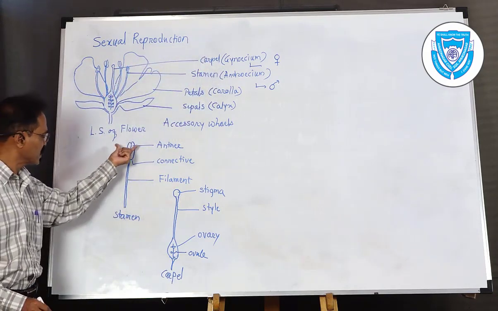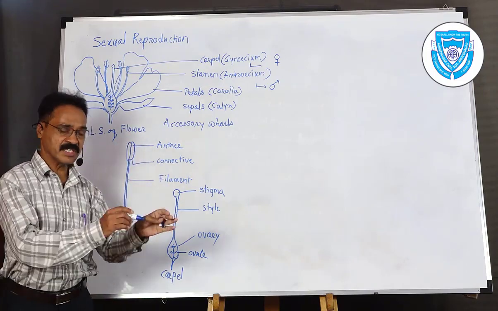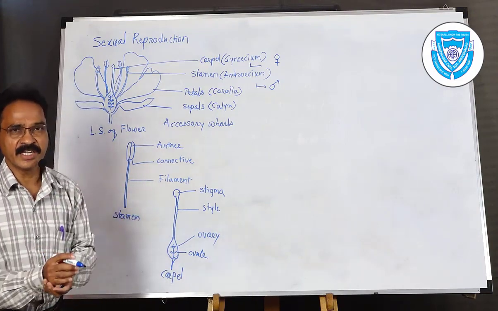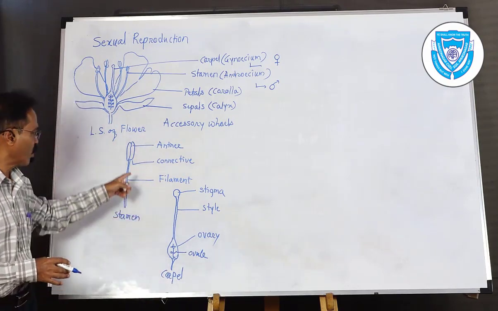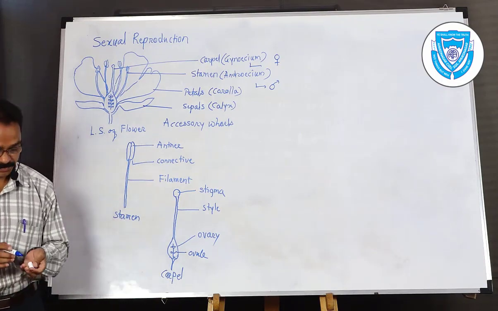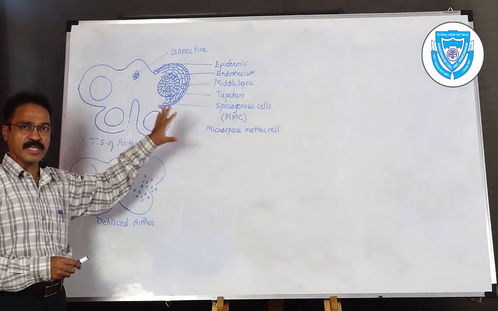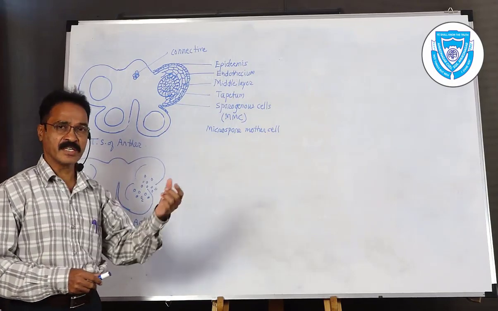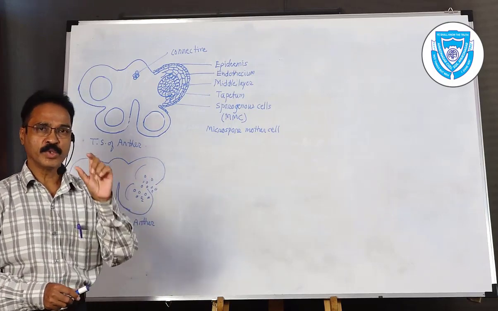Now we have to see the first one, that is the stamen, the structure of the anther, and what is present inside the anther, what the different structures are, what different things are present which are related to sexual reproduction. So let us draw a detailed diagram of the anther. Okay. See this diagram. This is the TS of the anther, that is the transverse section of the anther. What is the anther structure? It has two lobes, and each lobe is divided into two sacs.